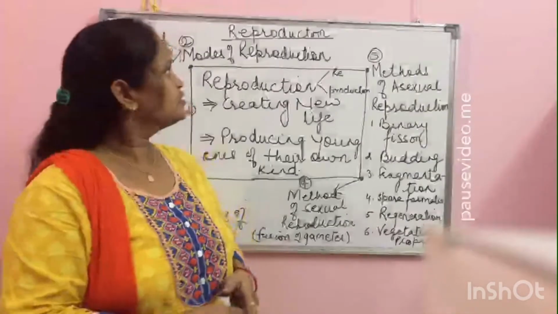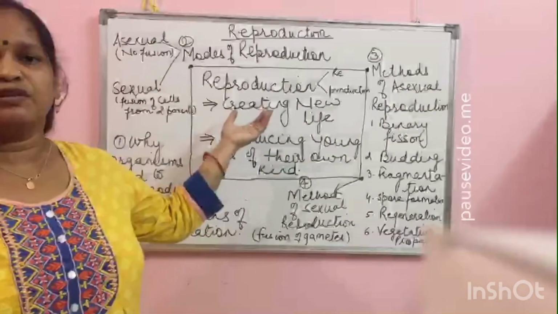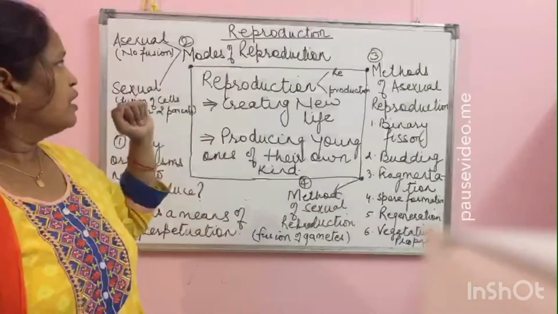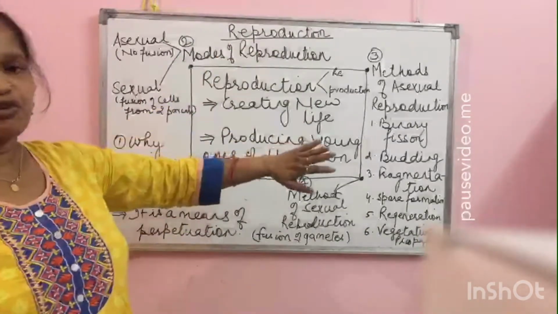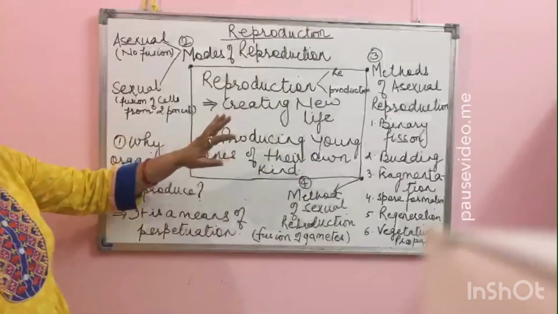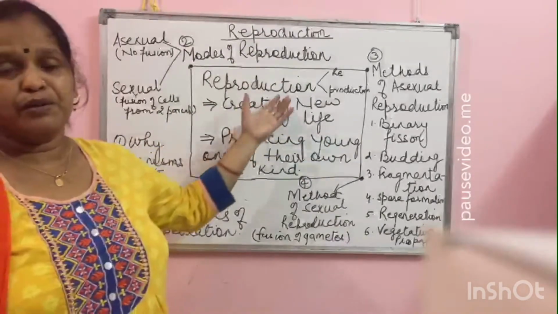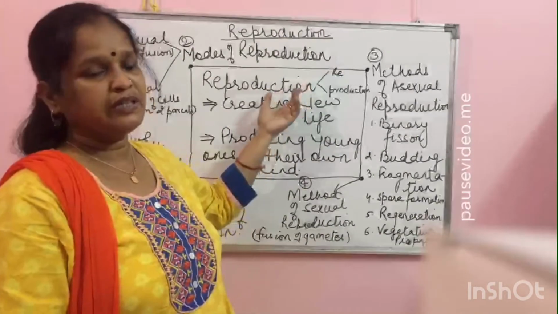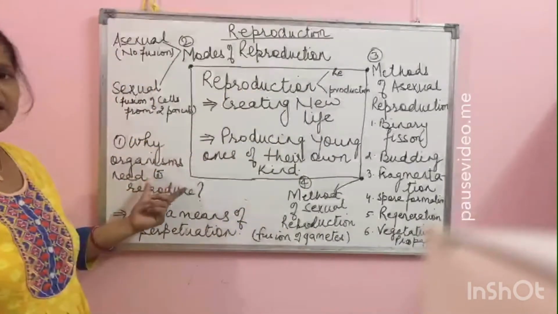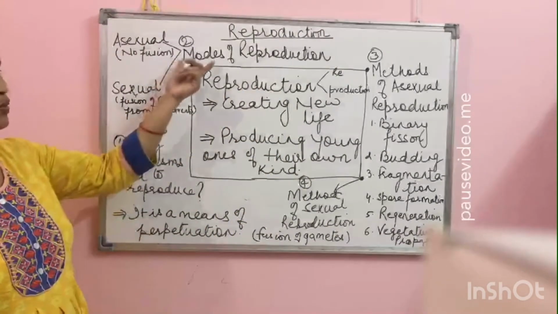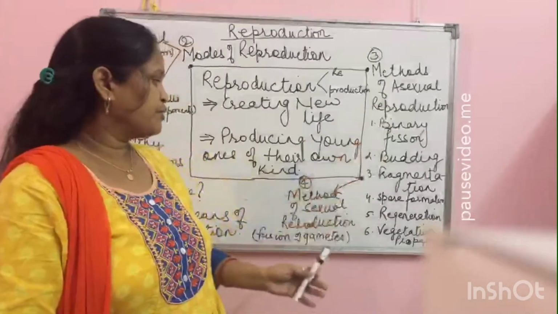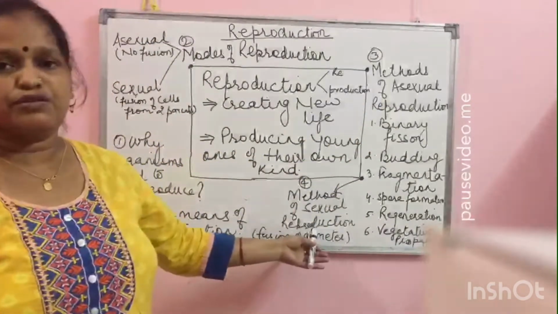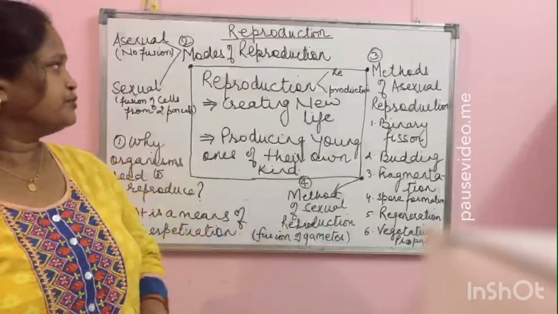Hello students, today I will teach something on reproduction in plants. So in this topic, first we will discuss the three main things that need to be considered: why organisms need to reproduce, what are the modes of reproduction, methods of asexual reproduction and methods of sexual reproduction.